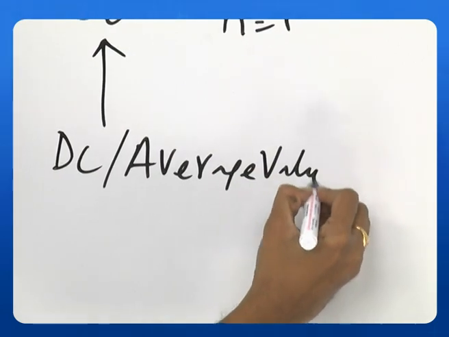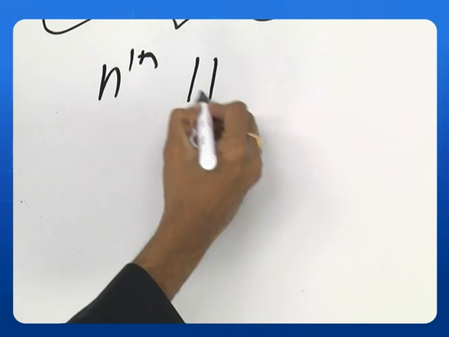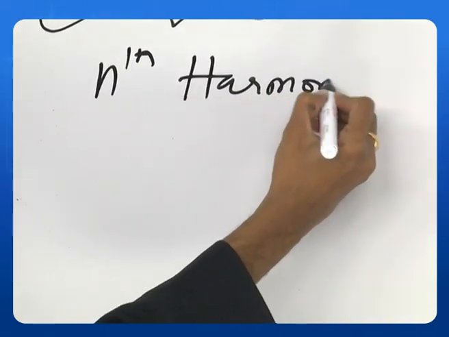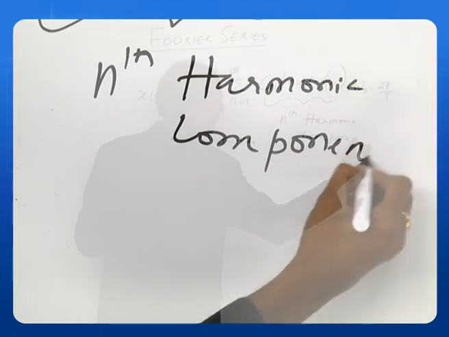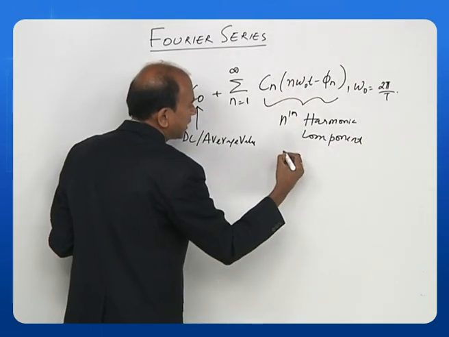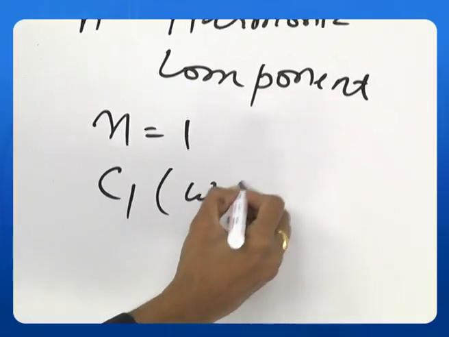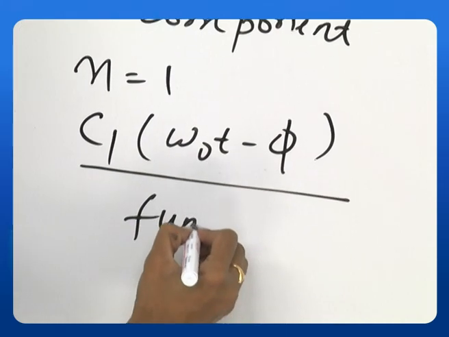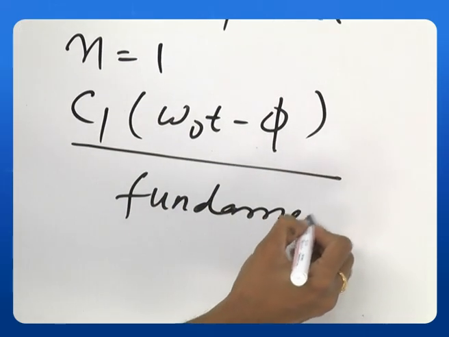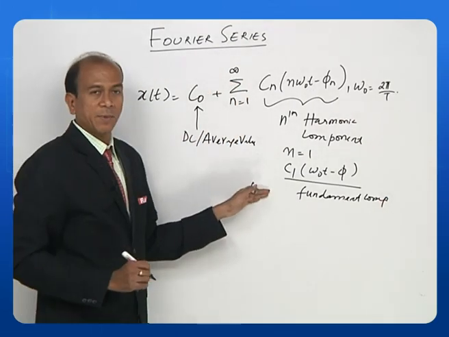Okay. This is called the nth harmonic component. Now if I put n is equal to 1, then this becomes C1 cos(omega naught t minus phi). This is the fundamental component. Okay, this is the fundamental component.